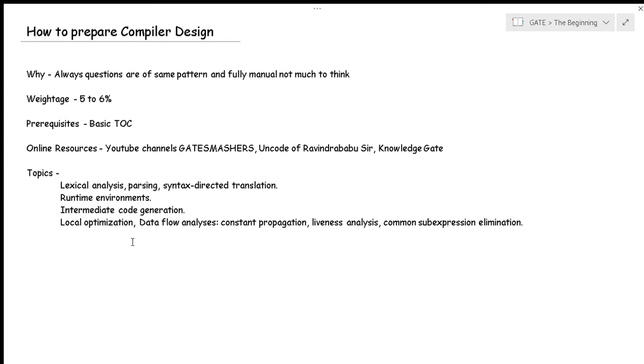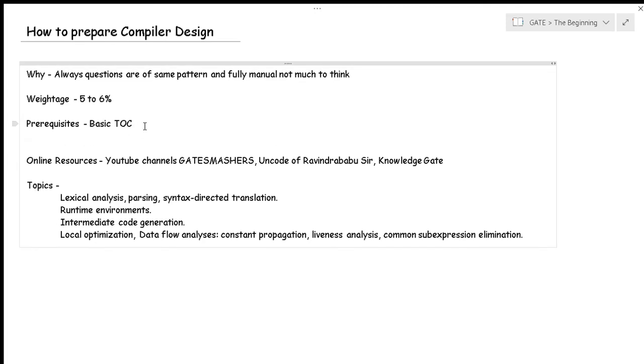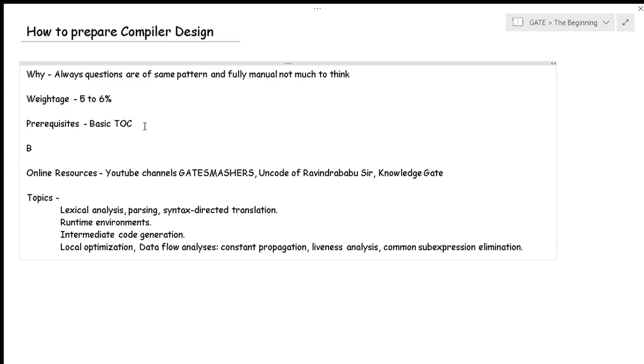Now, the book to follow is Ullman. Sorry, I forgot to write that. Ullman is the book for the compiler, but it's in very simple language, not as tough as the TOC. What you should do is go through the subtopics of compiler design in the GATE syllabus, and read only those subtopics from Ullman, right?